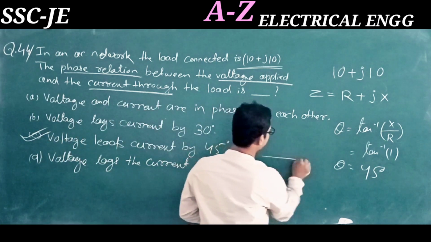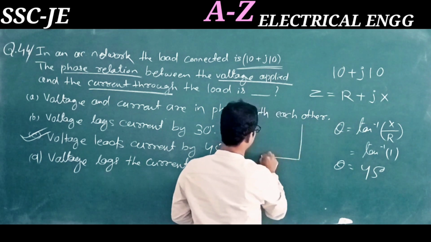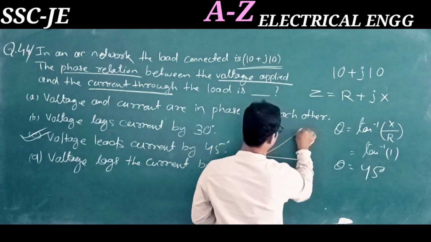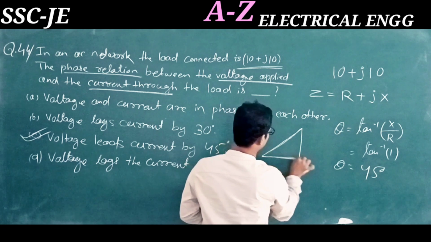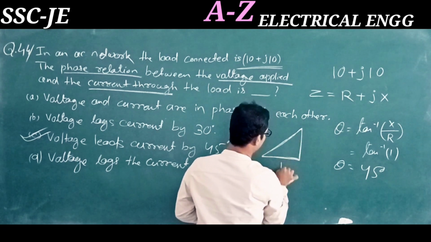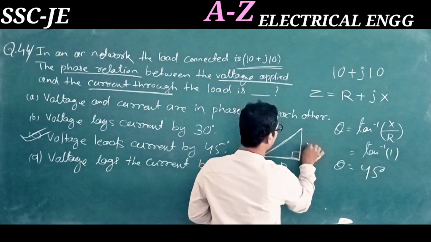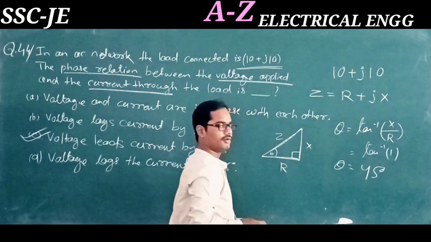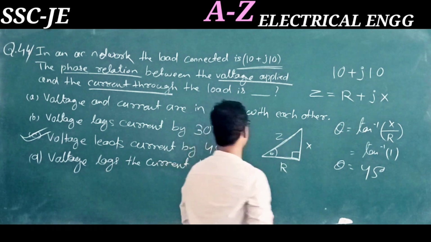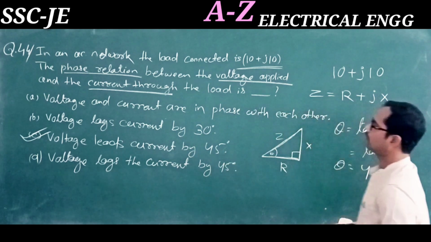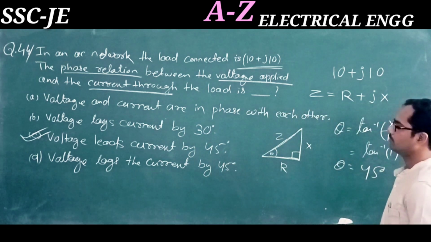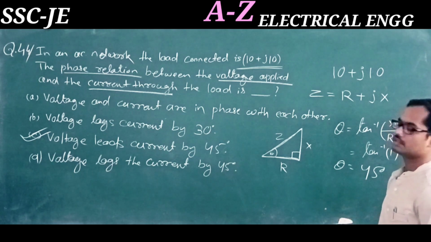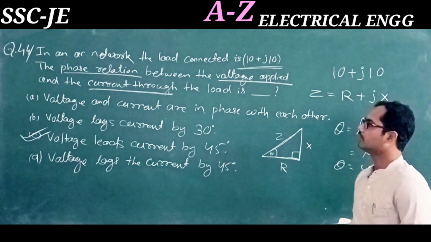If you draw the triangle, this is R, this is X and this is Z, and this is the theta value. From that you will find the answer: the voltage leads the current by 45 degree. Option C is the correct answer. Moving to the next question.